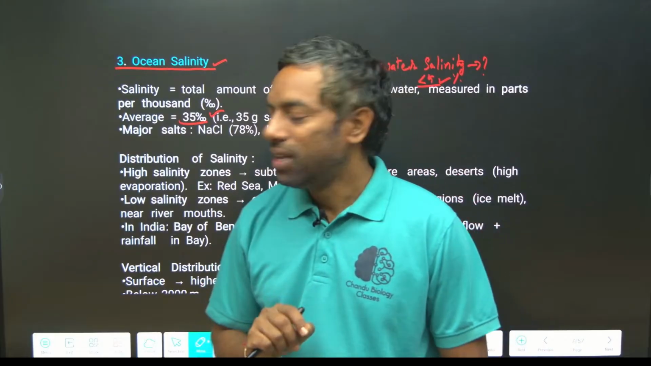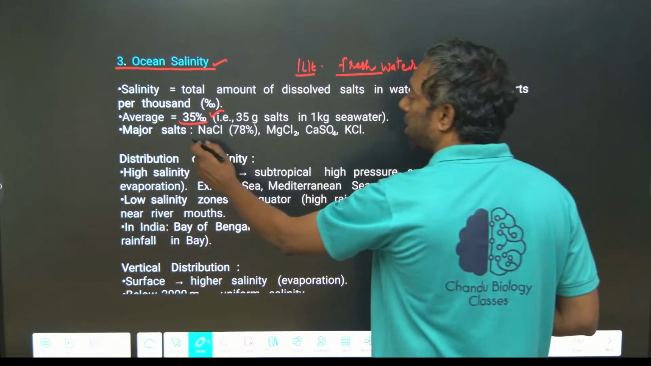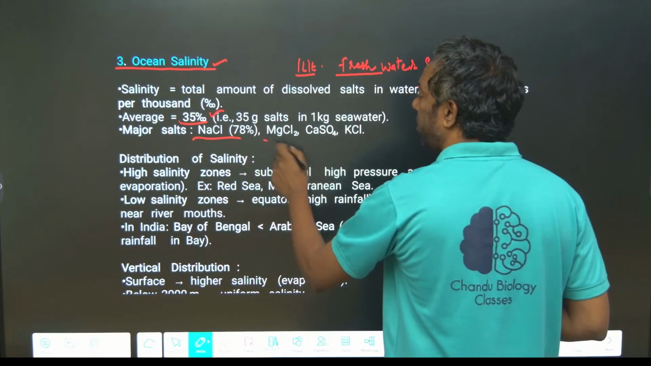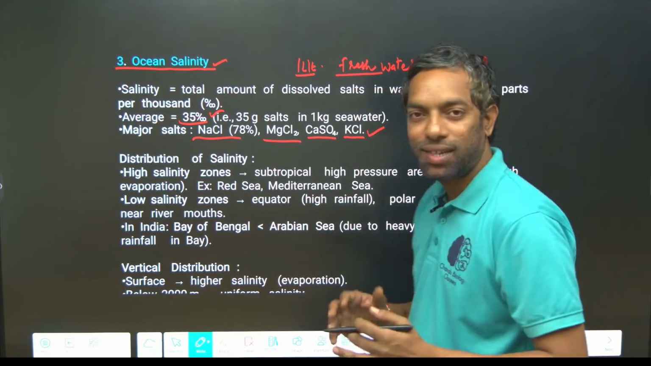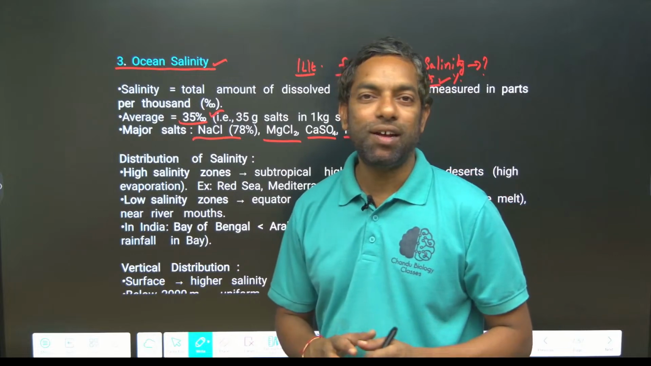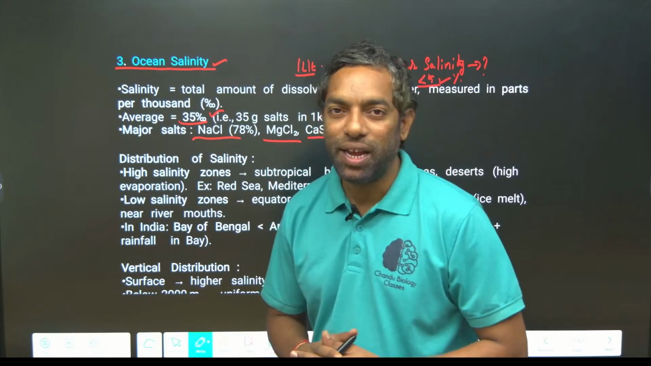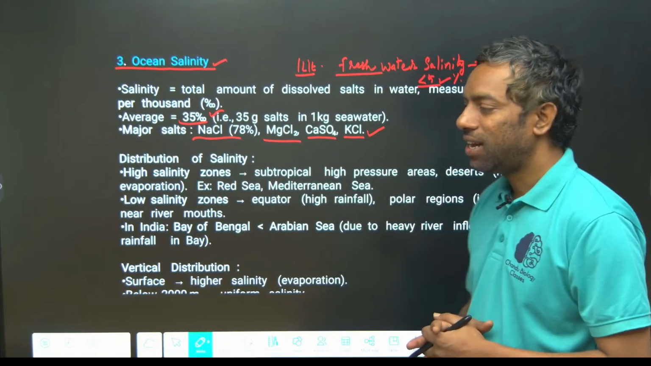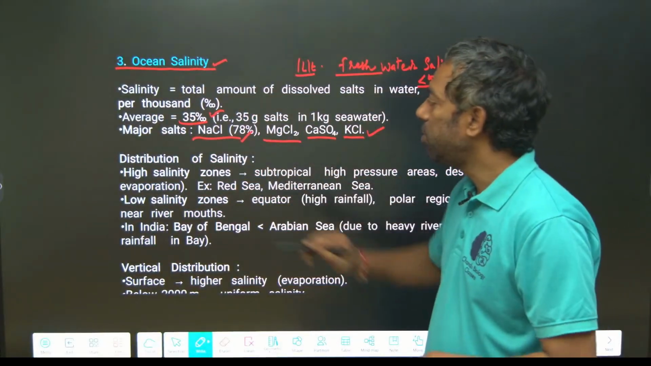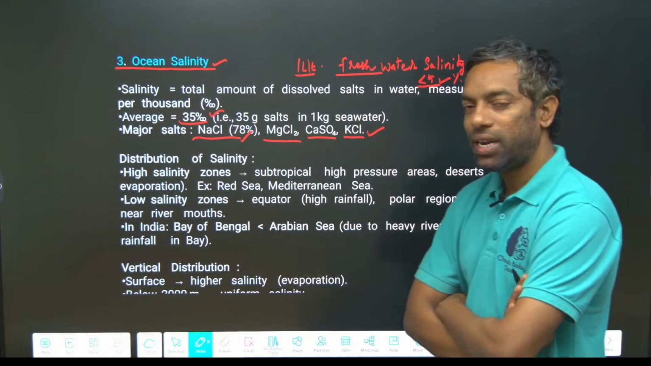This is important. Salinity is nothing but minerals like NaCl, MgCl2, CaSO4 and KCl dissolved in the oceanic water. Salt is not only NaCl; MgCl2, CaSO4 and KCl are also salts. NaCl is the major salt, contributing 78%.